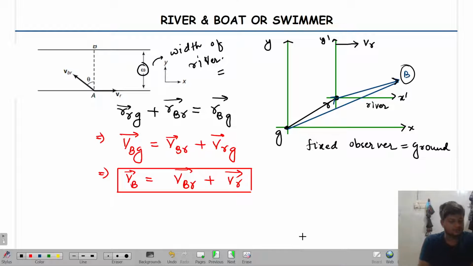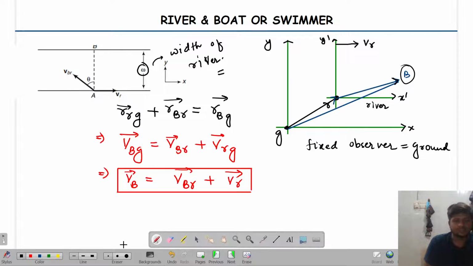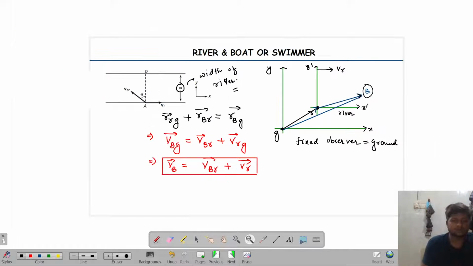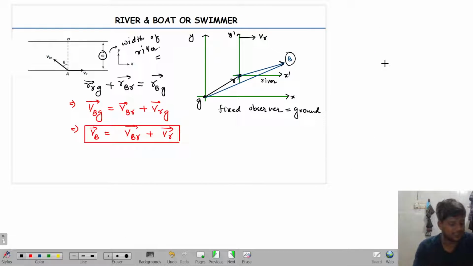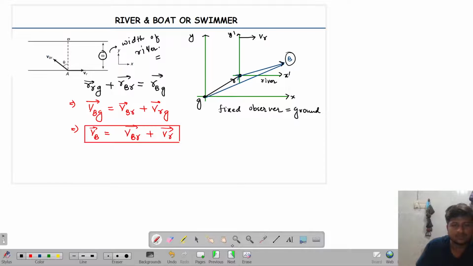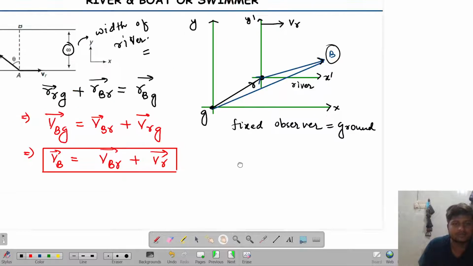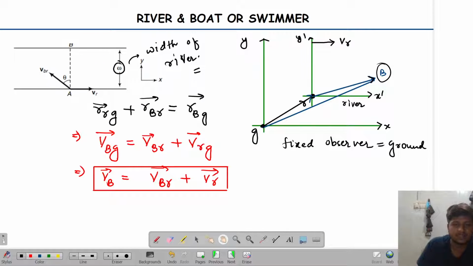Now look over here. Utilizing this equation, we are trying to devise something. Now what are we trying to devise? Look over here. First case. Now, you try to understand. I'll just zoom this once again a little bit. See this. This velocity of boat with respect to river will have two components or not.